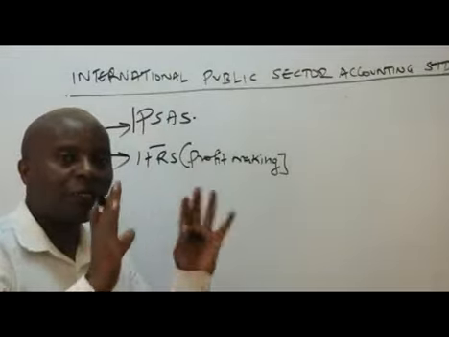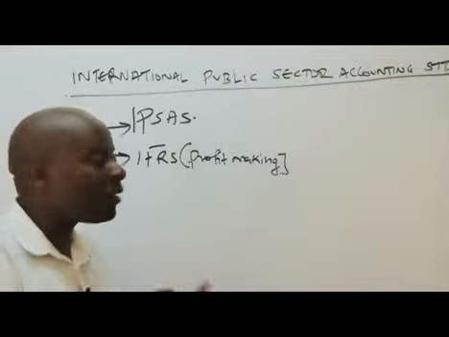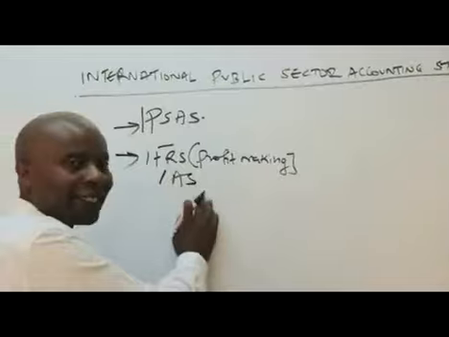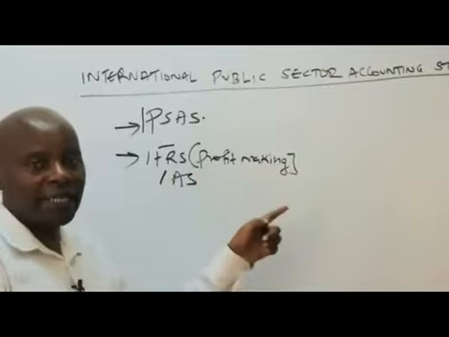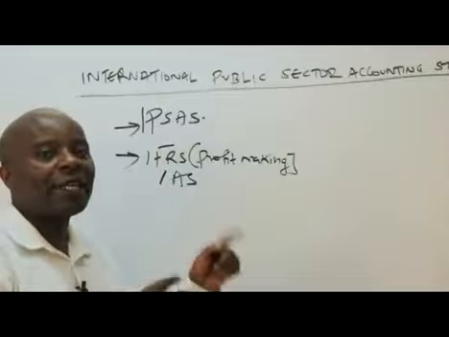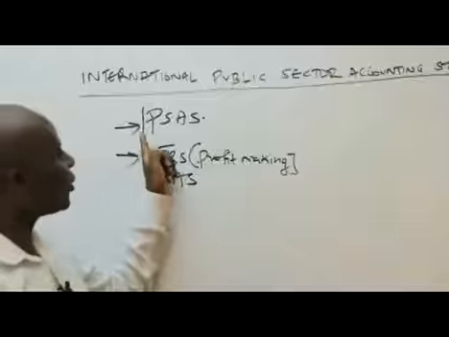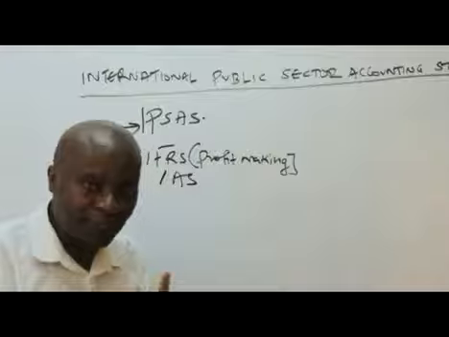Remember, still in this set of profit-making organizations accounting standards, we still have what we call IAS, International Accounting Standards, but they're being phased out gradually by IFRS. So at the end of the day, the IFRSs will be taking over. And then now we have International Public Sector Accounting Standards, IPSAS.